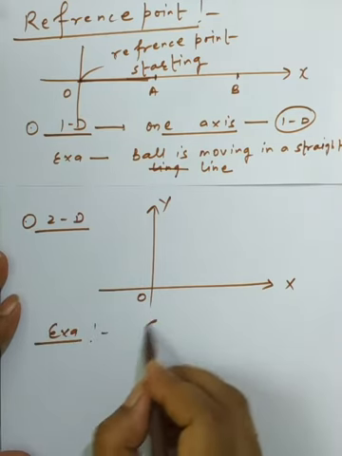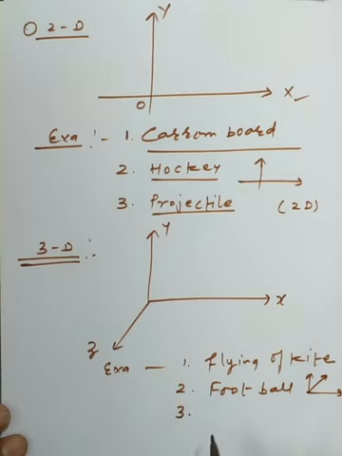First we have the flying of the kite. Now playing of the football, in which the ball is moving along the x-axis, y-axis, and the z-axis also. So any object which is moving in three axes, or for which we require three axes to represent the motion of an object, that is called the three dimension motion. Now the third example, we can say the movement of the bird. So it is an example of the three dimension motion we have.